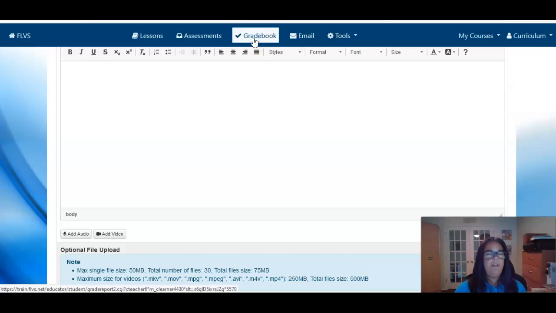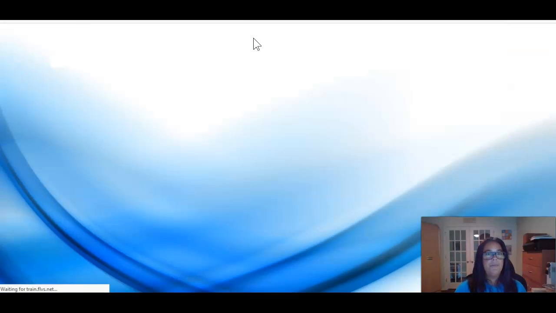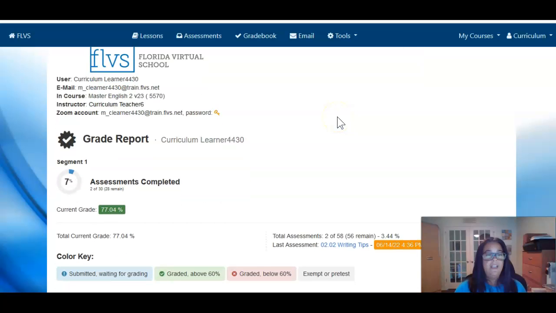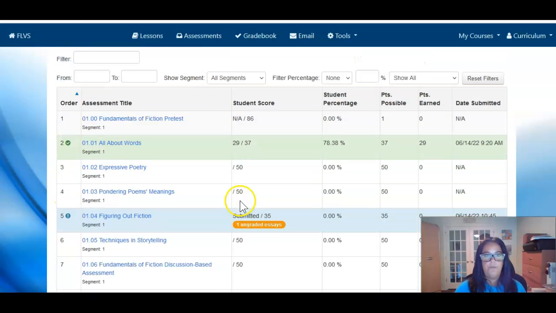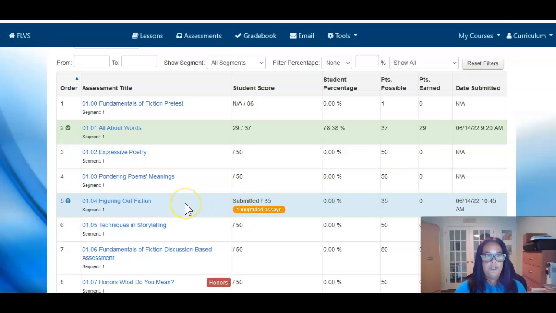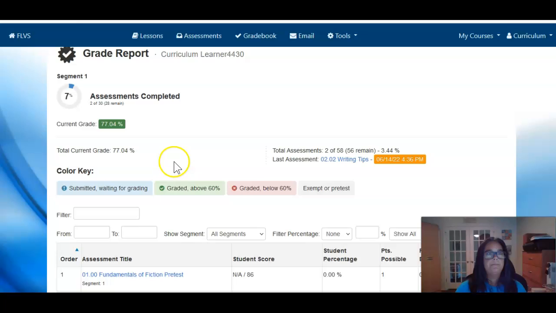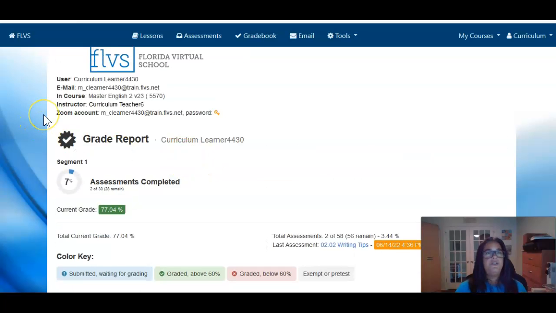So get in the habit of looking at your gradebook. Your gradebook is also where you're going to be able to keep track of your grade. It will always let you know exactly where you're at, how far you're at in the course, what your grade is, and so forth. It'll let you know what you've submitted. If you've accidentally skipped assignments, you'll know, oh, I have to go back and do this because I'm supposed to go in order.